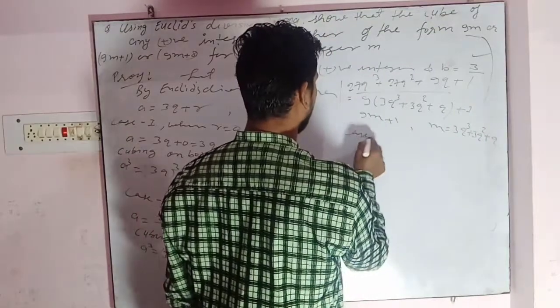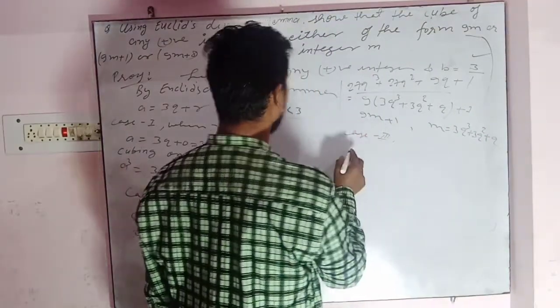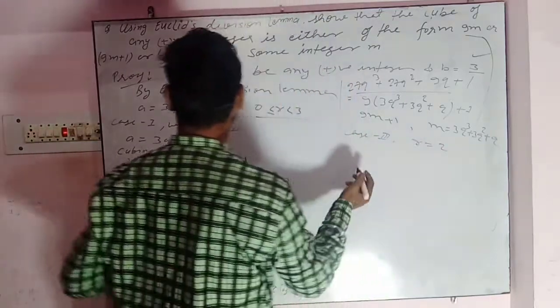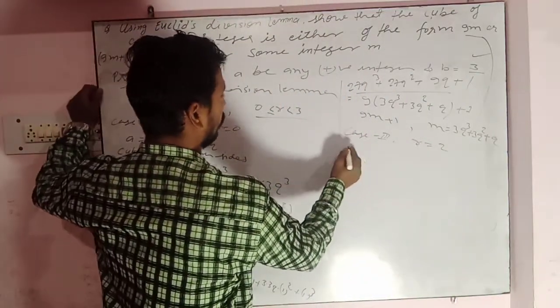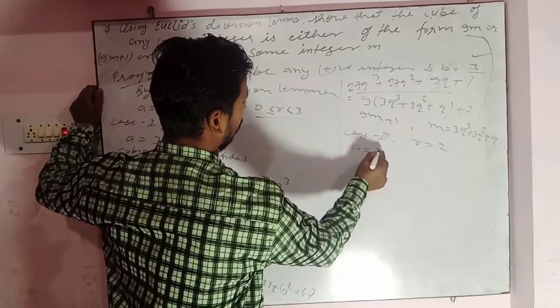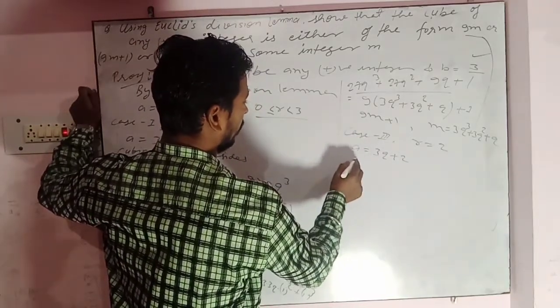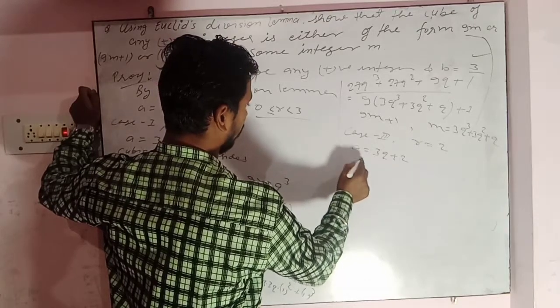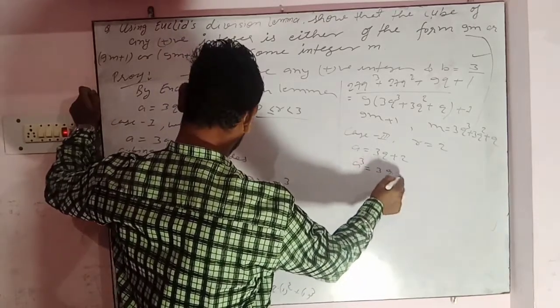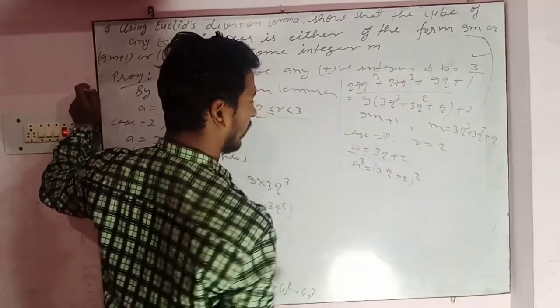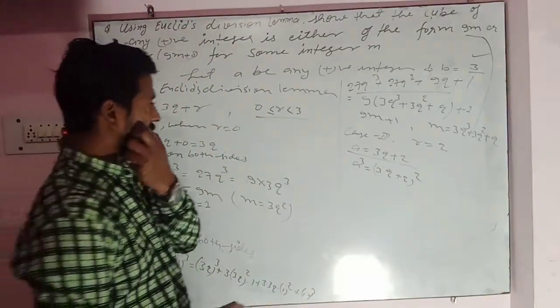Now case 3: r is equal to 2. So we can write a is equal to 3q plus 2, and when we cube both sides, a cube is 3q plus 2 whole cube.